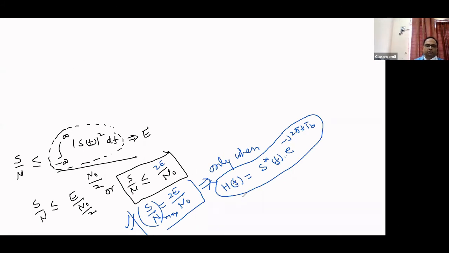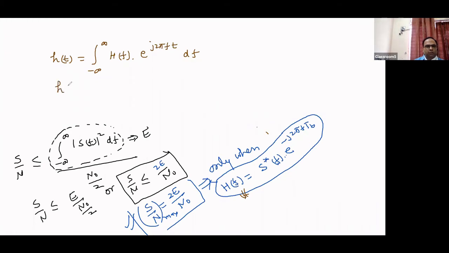So if we take the inverse Fourier transform of H(f), then we will get h(t). h(t) is the time response of the filter which we are using, right? So if we want to calculate h(t), the time domain response of the filter, it can be written as the inverse Fourier transform of this H(f). So we can write it as integral from minus infinity to infinity H(f) into e to the power j 2 pi f t df, right? And we know the value of H(f): it is S conjugate(f) e to the power minus j 2 pi f t b. So we will put this value in this equation.